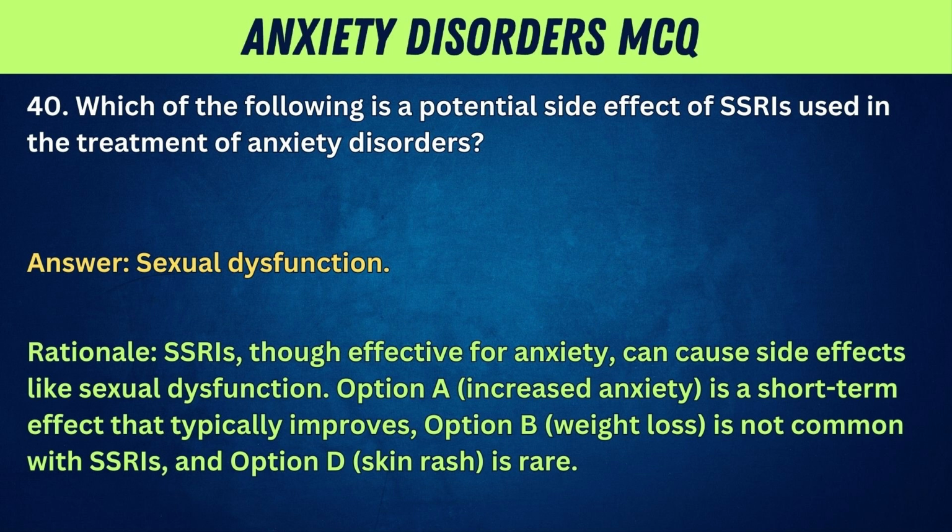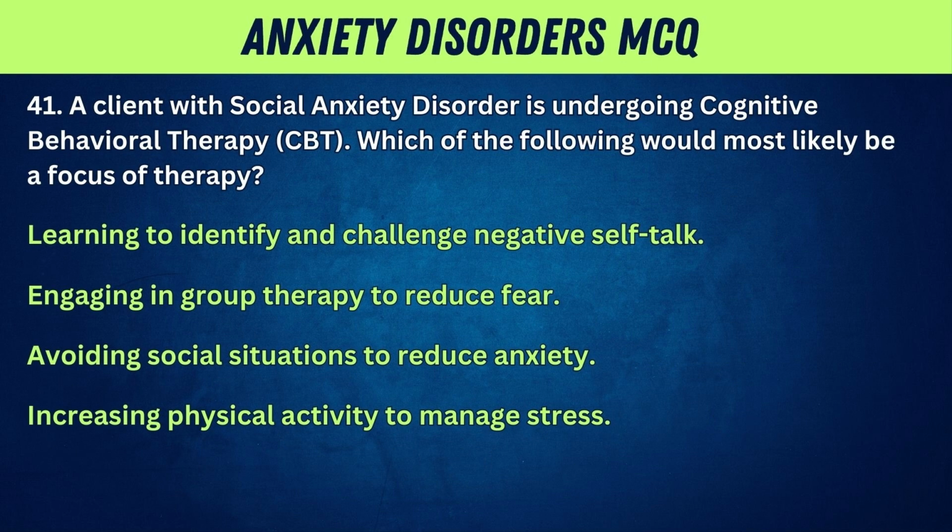Option A, increased anxiety, is a short-term effect that typically improves. Option B, weight loss, is not common with SSRIs. And Option D, skin rash, is rare. 41. A client with social anxiety disorder is undergoing cognitive behavioral therapy, CBT. Which of the following would most likely be a focus of therapy?